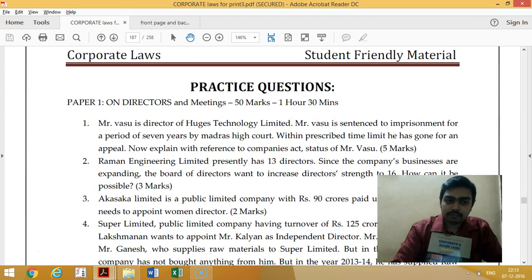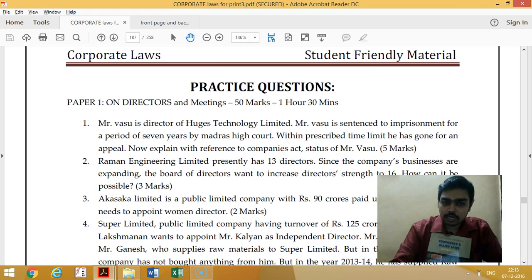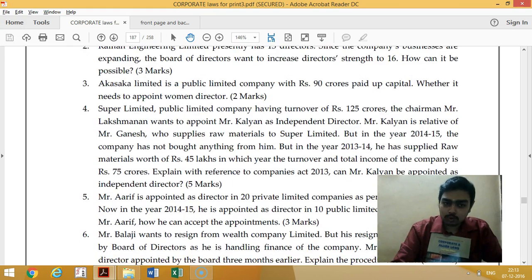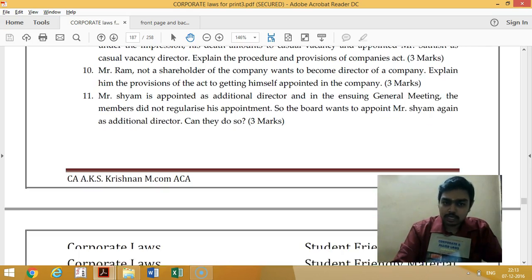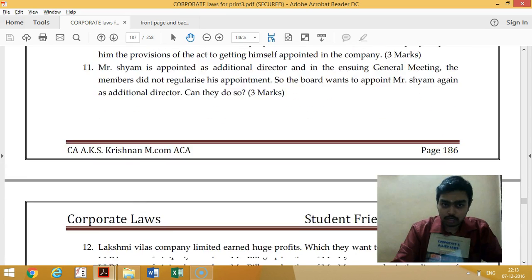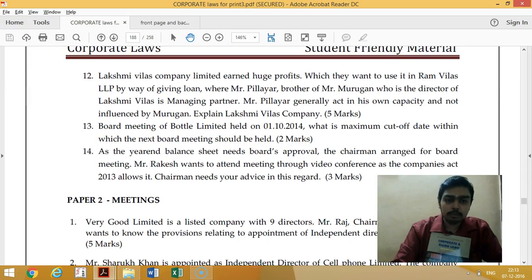Then practice questions. I have given chapter-wise practice questions. For example, in the directors chapter, apart from the initial ones, I have given some 37 questions. It's like how the examination will be asking, the same kind of pattern, with detailed questions. And these are fresh questions, not copied from any book, institute material, practice manual or any other private author's book. It's fully written by me.